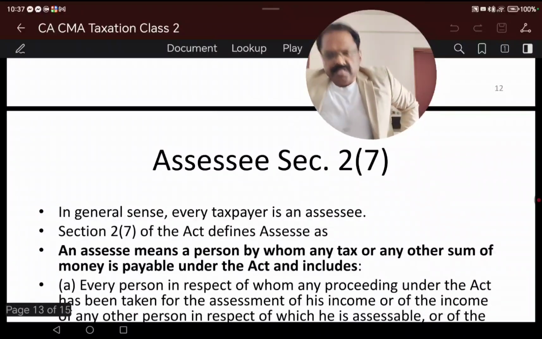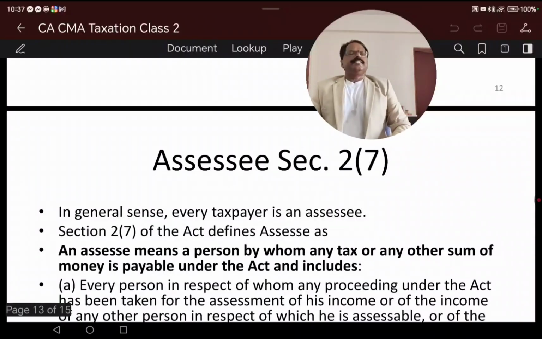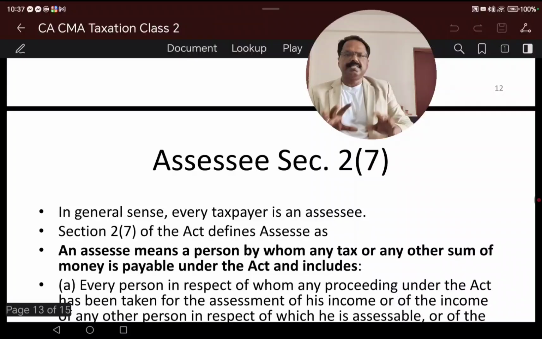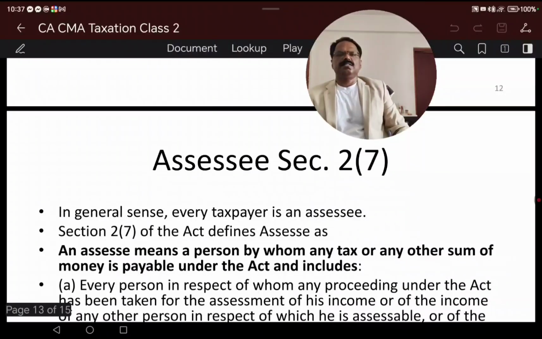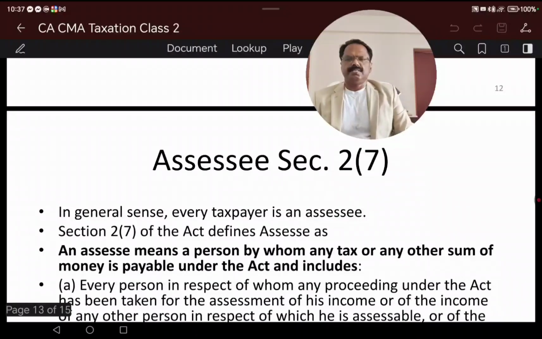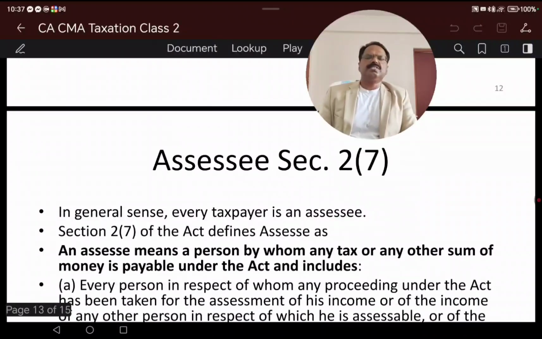In general case, every taxpayer is an assessee. There are different kinds of assessees basically. We saw who is an assessee. Section 2, subsection 7 is saying that there can be different kinds of assessee. In general parlance, we can say that a taxpayer is an assessee.